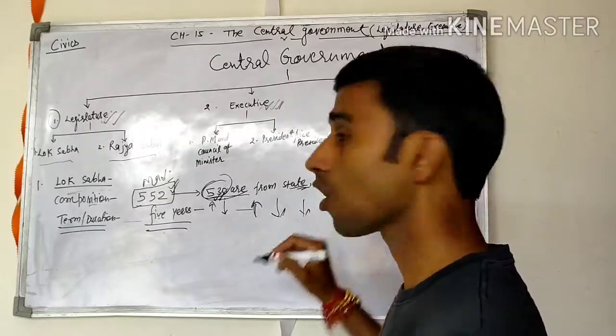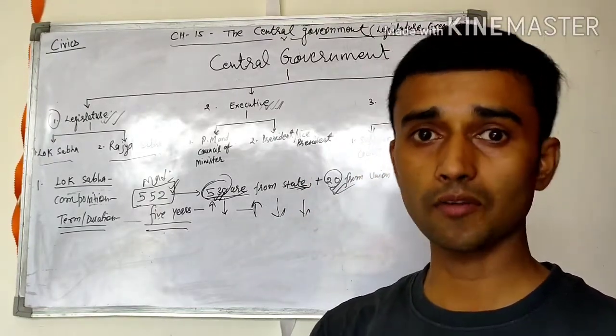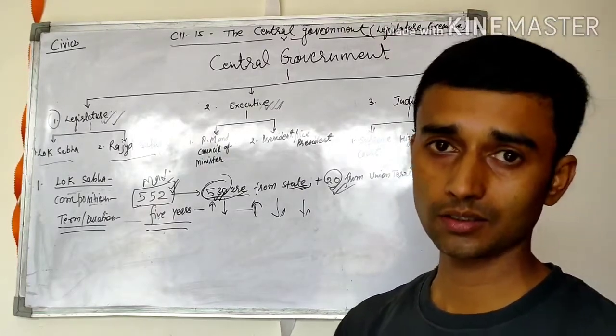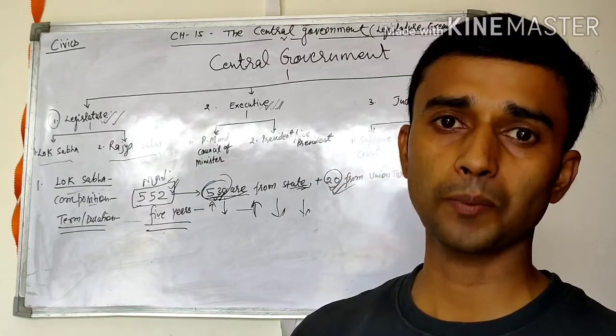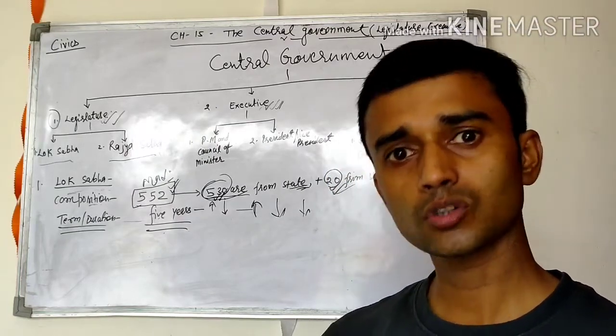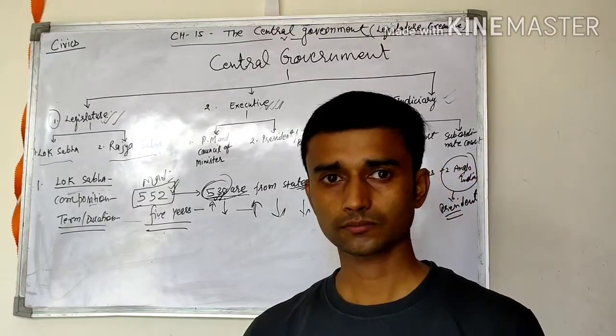It can be dissolved also before its expiry term. It can be dissolved if a no-confidence motion is passed by the Parliament. Then the President, on the advice of the Prime Minister, can dissolve the Lok Sabha. Means there are two conditions.